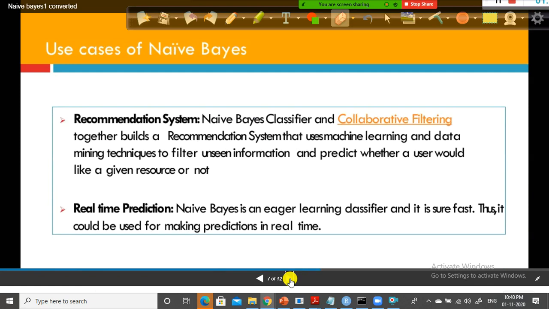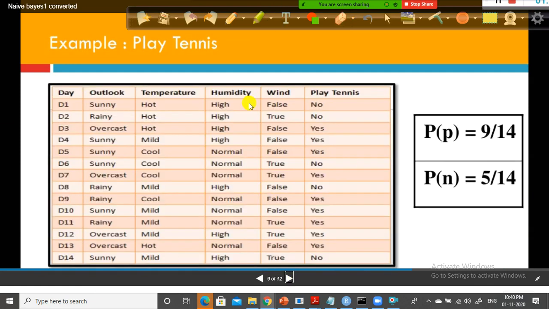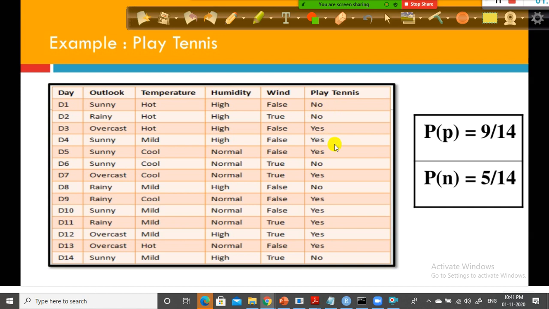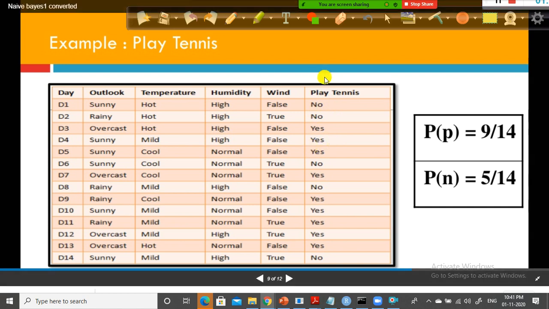Look here. In this case, let us use this example, okay? Look at this data set. 5 features are there. This is my labeled output variable, play tennis. This is my target variable. Listen very carefully, okay? In this target categorical variable, how many classes are there? Only 2 classes, no and yes, right? Beyond that, we don't see anything else. Hence, I call this a binary categorical variable. This is my dependent variable. This is what I want to predict based on these independent features.